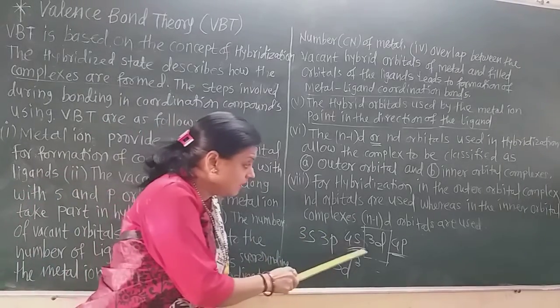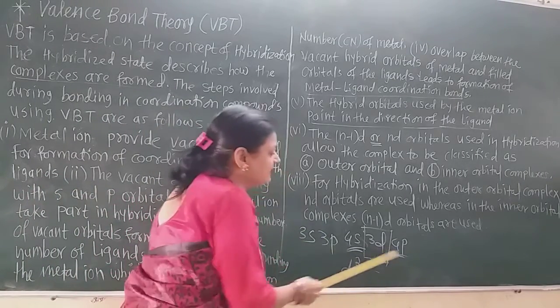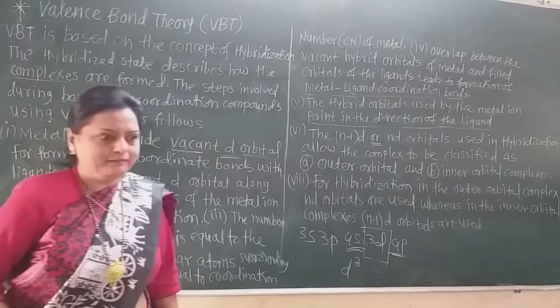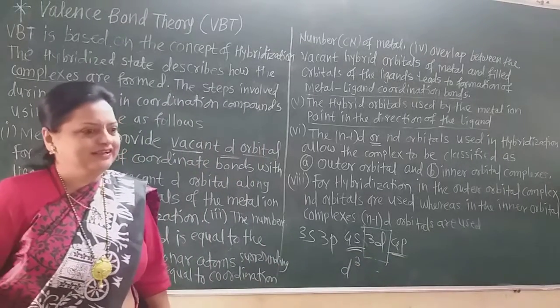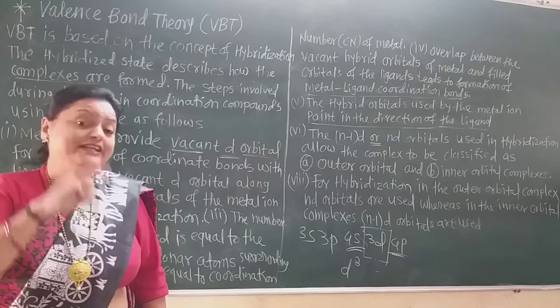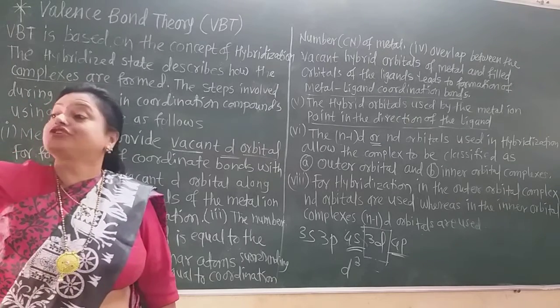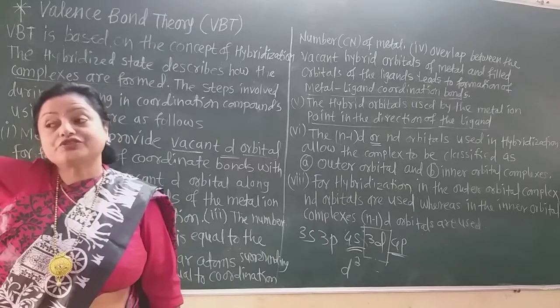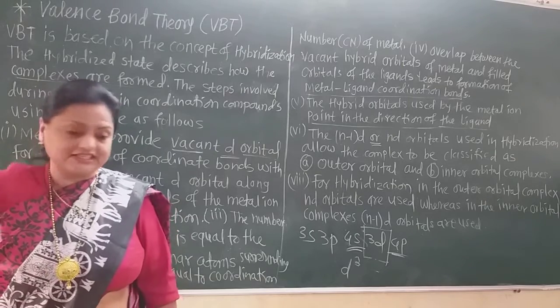And if only d and p orbitals take part, this 4p orbital, then those are the outer orbital complexes. If you understand this point, then you can draw the structure of the coordination compounds with that hybridization concept. Now see here again.